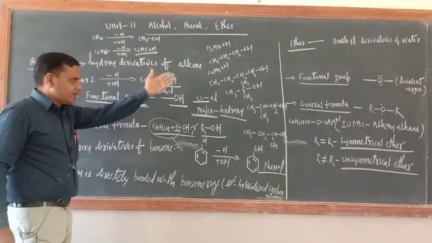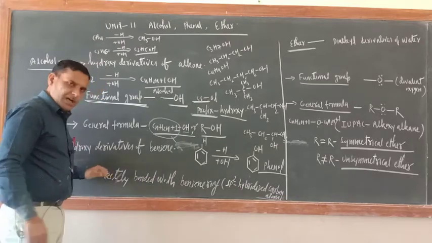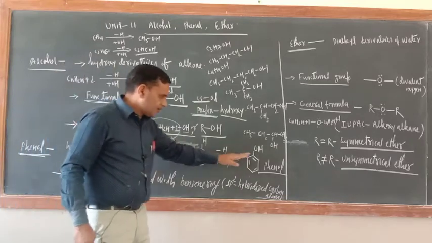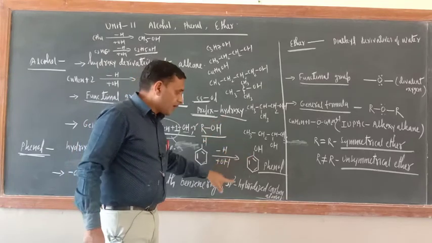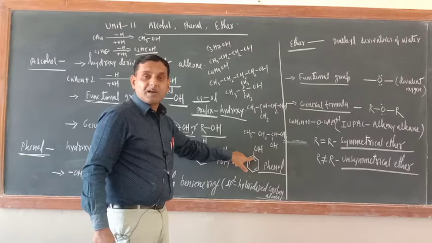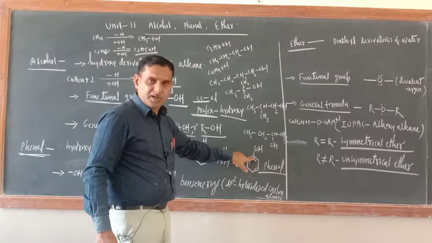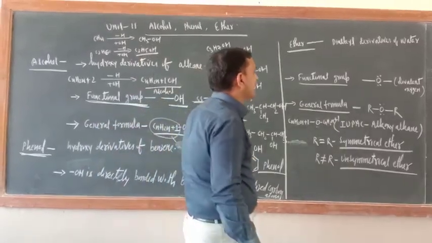So here OH is directly bonded with the benzene ring, and that too with an sp2 hybridized ring carbon atom.